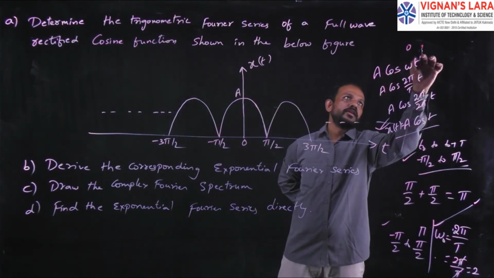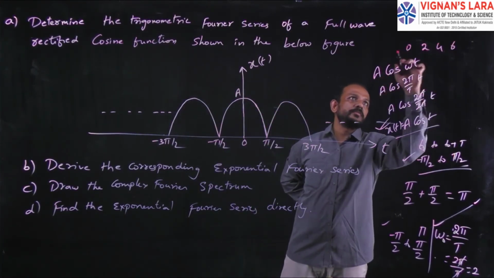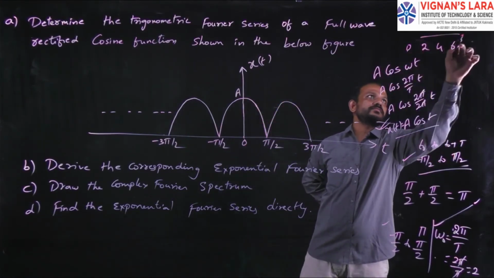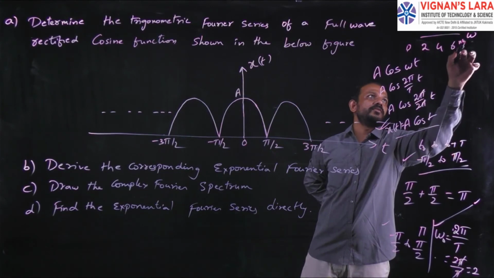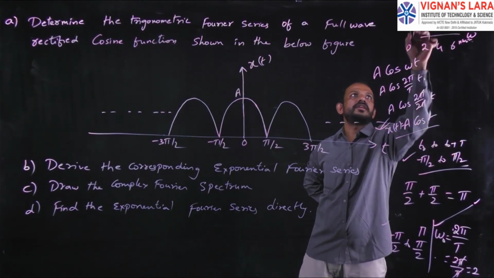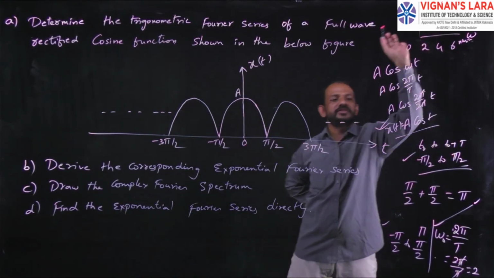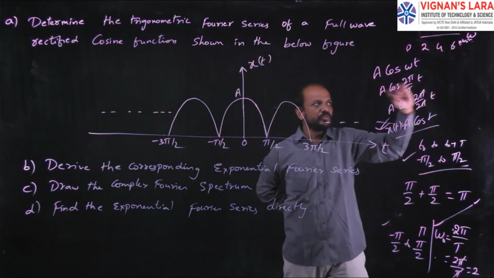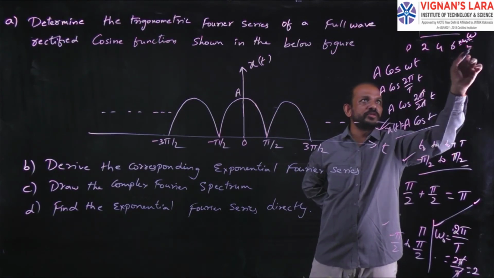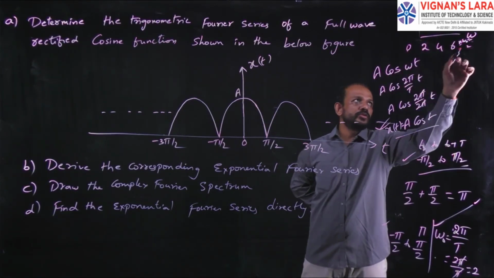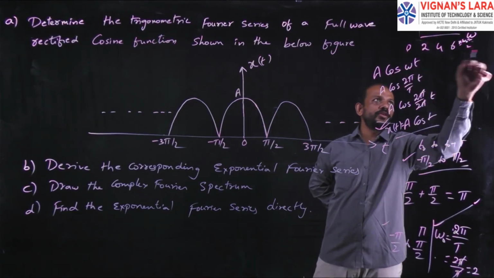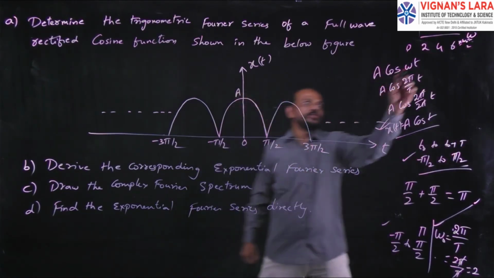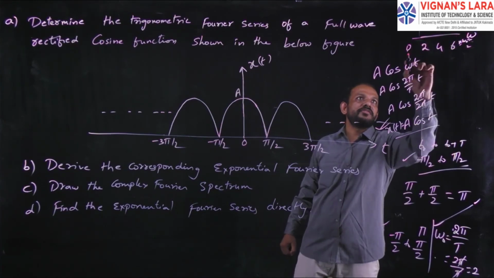0, next 2, 4, 6, because the graph is for omega, which is nothing but n omega naught, and here the value of Cn. So n value is 0, and omega naught value is 2: 0 into 2 is 0, next 1 into 2 is 2, 2 into 2 is 4, 3 into 2 is 6, 4 into 2 is 8. In this way we have the graphs for 0, 2, 4, 6. So here the omega values we have are 0, 2, 4, 6.